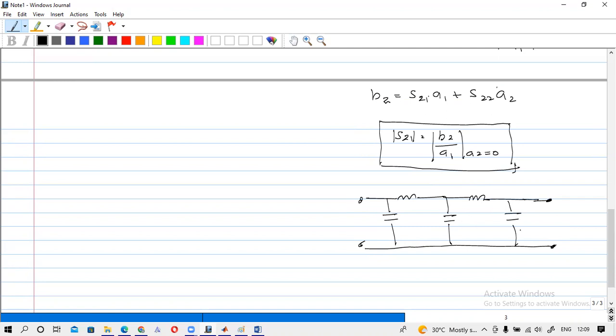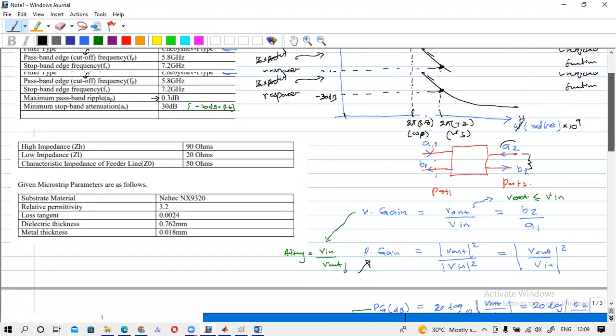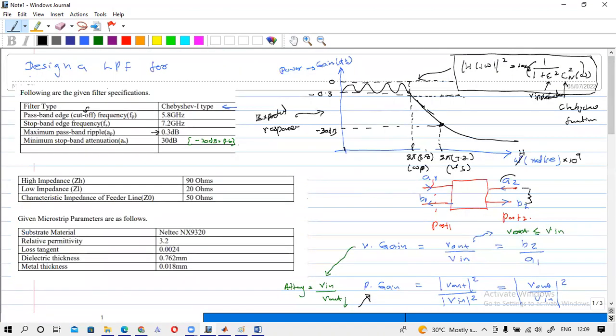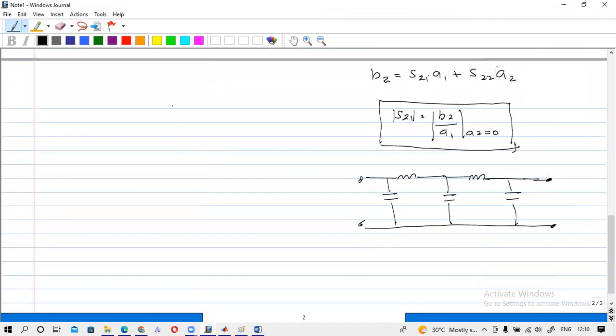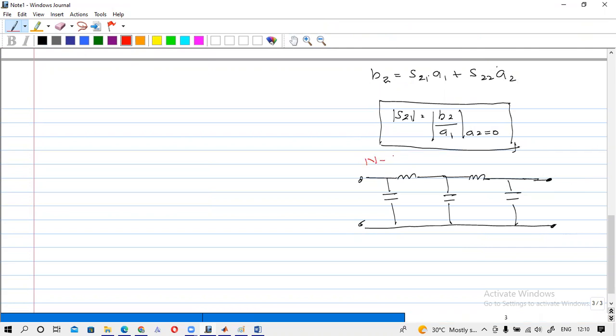So these elements can be changed. In this response there is a value for this n. You can see that n is here. This n is the filter order. We know that n is the filter order, and we have discussed this in our labs.